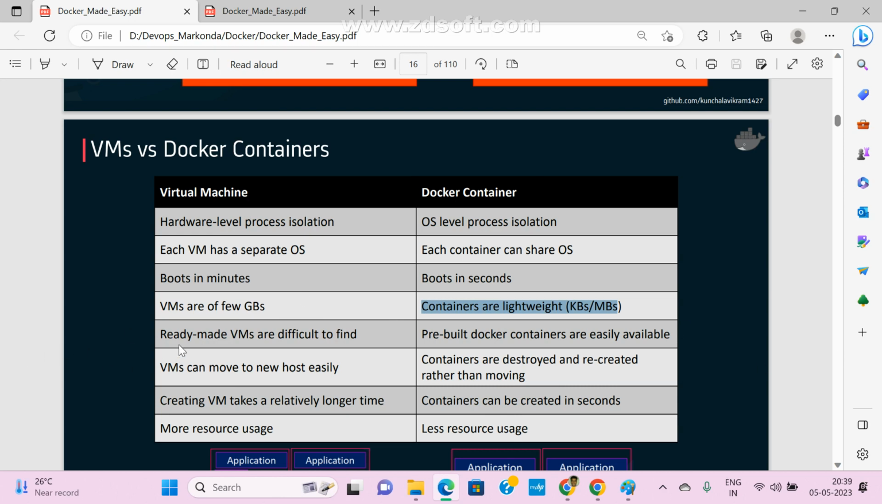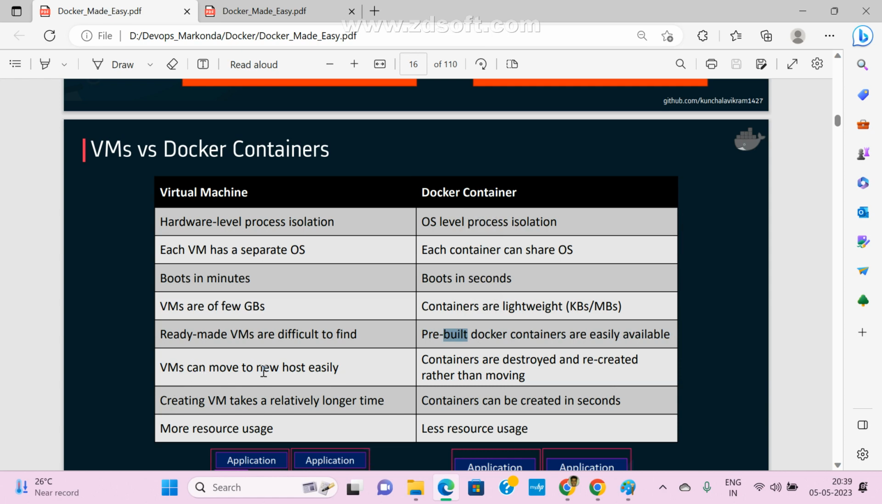Now see here, ready-made VMs are difficult to find by default, so if you want, we can restore and all. But here, pre-built Docker containers are easily available. With the help of an existing image, we can easily create containers. Practically, when you see it, that is when we can understand. Just remember it orally. VMs are hard to find, while built-in Docker containers are available, and we can use existing containers.